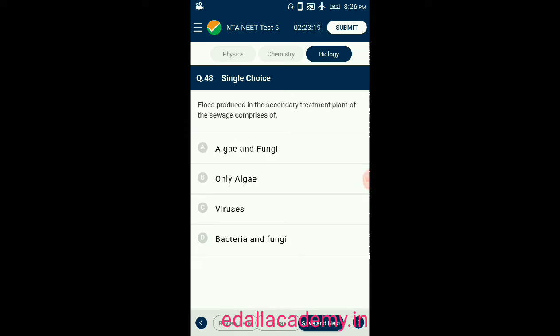Question number 48. Flux produced in secondary treatment plant of the sewage comprises of option A, algae and fungi, option B, only algae, option C, viruses, option D, bacteria and fungi. From the given four options, the correct answer is bacteria and fungi. Flux are produced in secondary treatment plant. The sewage comprises of bacteria and fungi. So the correct option is D.